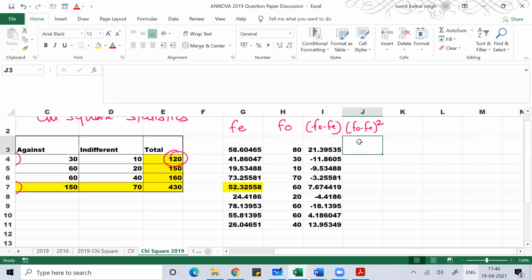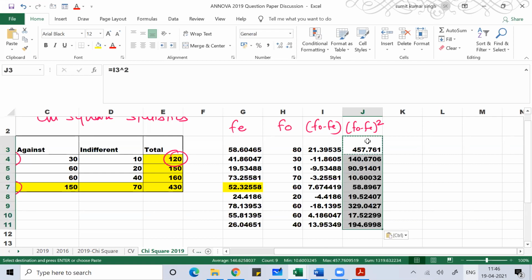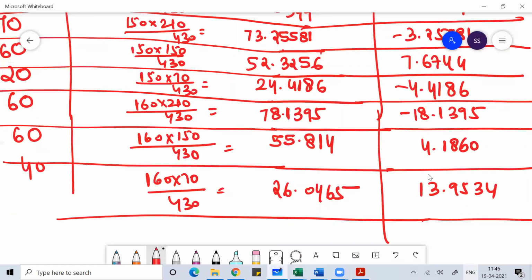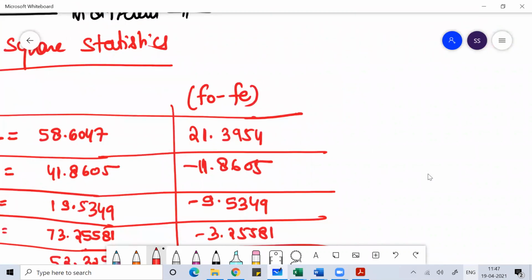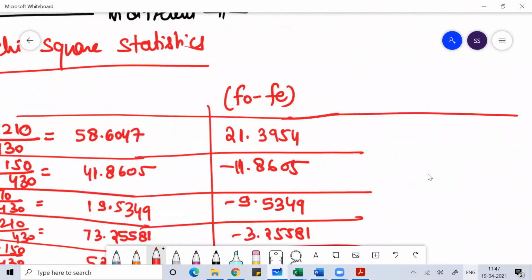So we need to find the square of these values. You get f naught minus fe, then do the square of these values.